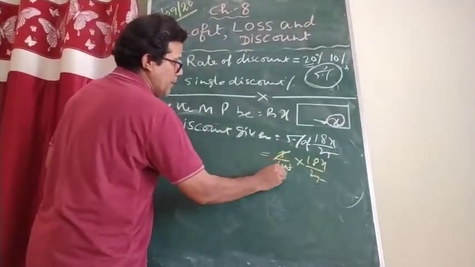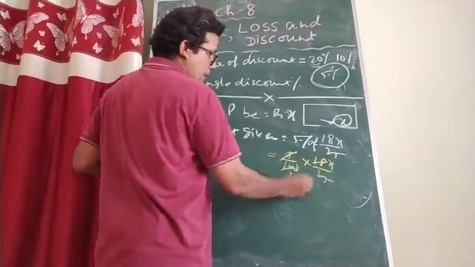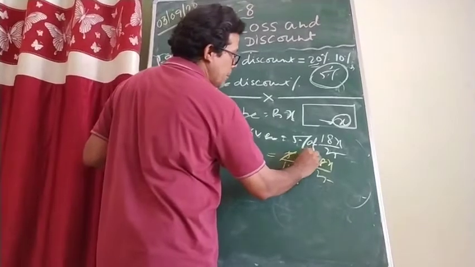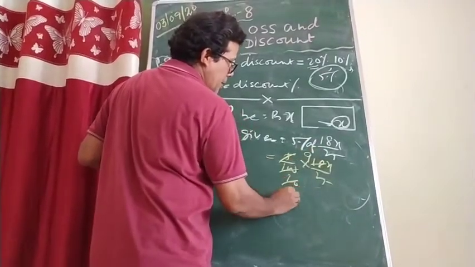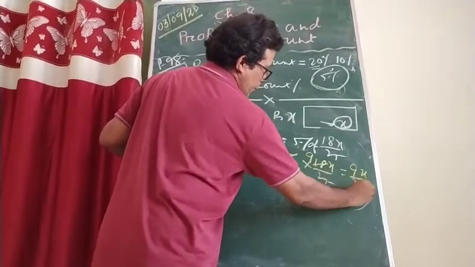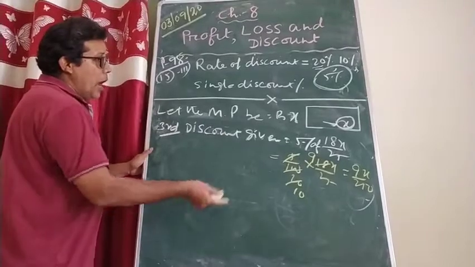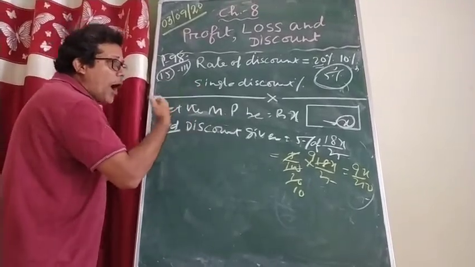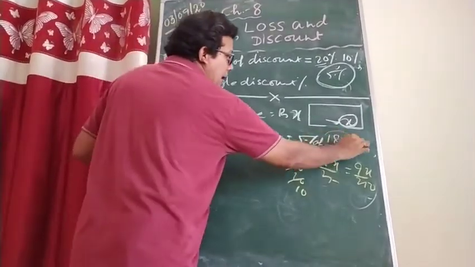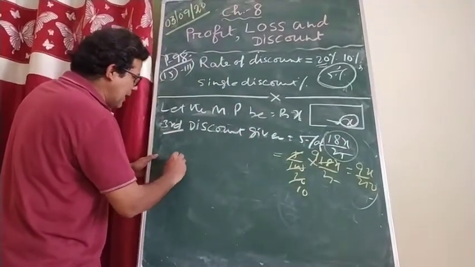So here 20, beta. Okay. Again here, if I do with 9, here 10. What is coming here? 9x by 250 is coming. That means how much am I going to give him? This is the money I had given to uncle. How much did your father return to me? So what is the final selling price?